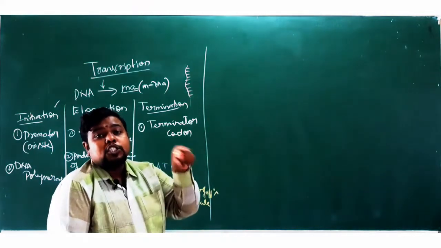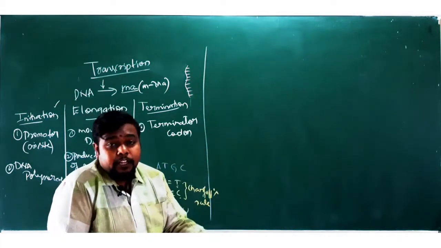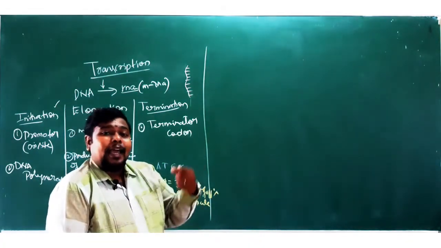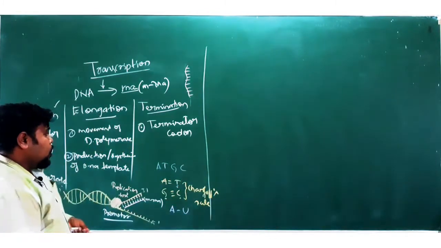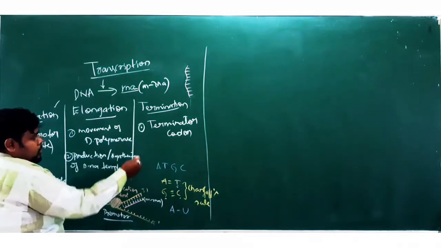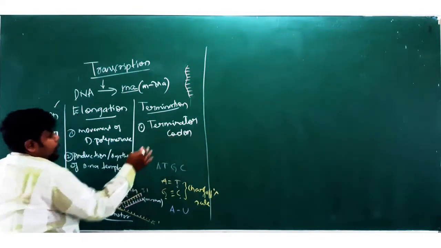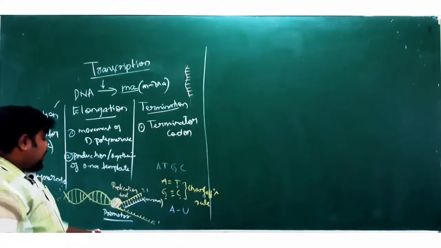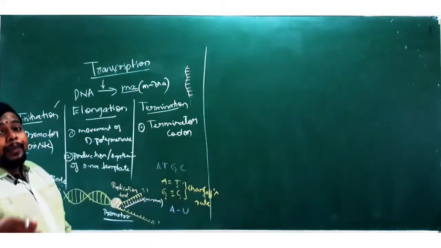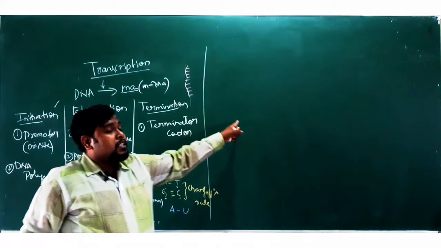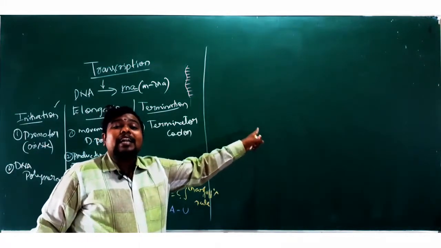When there is a terminator codon or terminator gene, the process will be stopped there, and again the process continues at the starting of the DNA, that is called your promoter region here. So when the terminator codon is reached, the complete process will be stopped and released. And whatever is formed here, the mRNA will be used for the next procedure that we are going to discuss, that is translation.